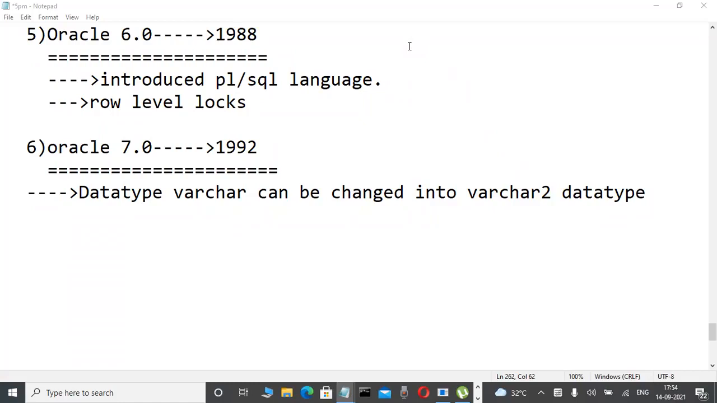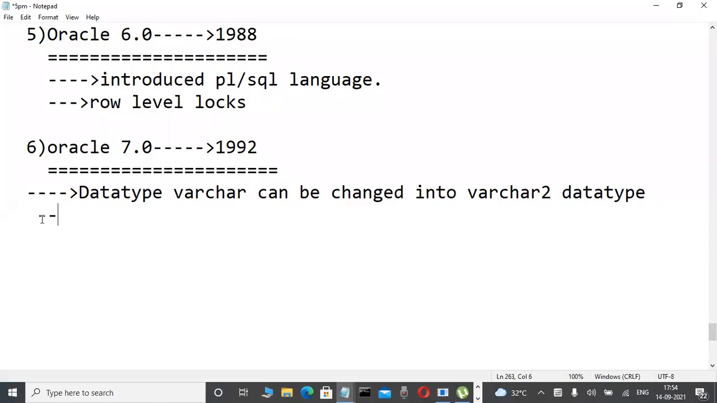Some fellow is asking: does the rollback segment store a modified record or an old record? Old records, not the modified record. Rollback segment means old records, meaning the old value of what was modified.